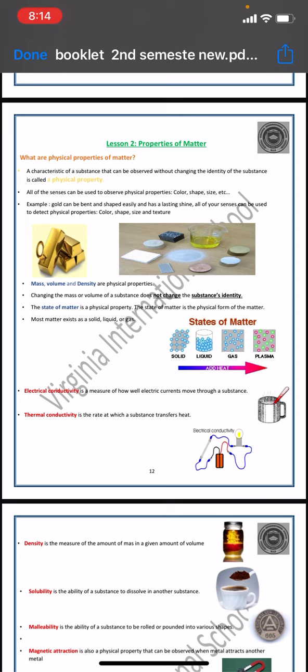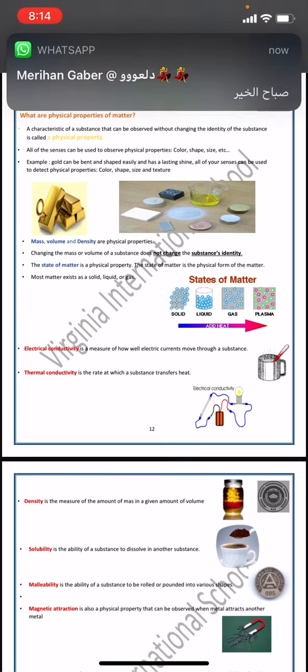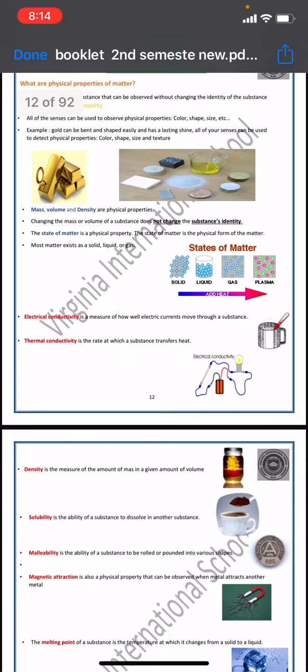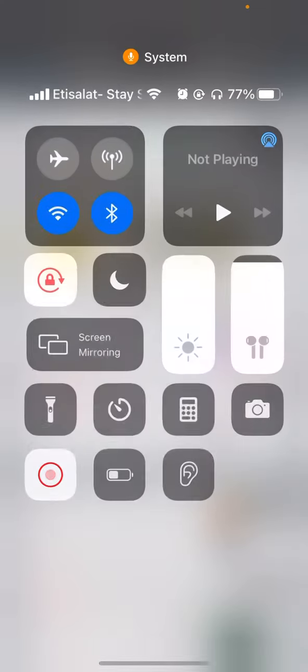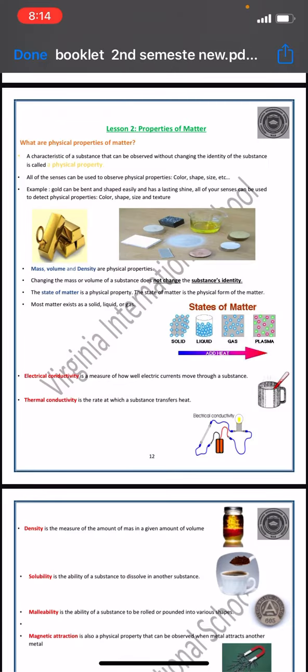This lesson is talking about some properties of matter. Properties means characters. We are talking about the characteristics of matter. To describe matter more, we have two characteristics, whether it's a physical character or a chemical character. Right? How do we differentiate?